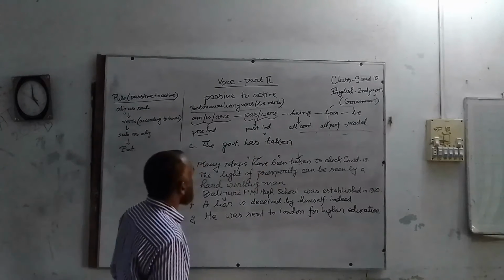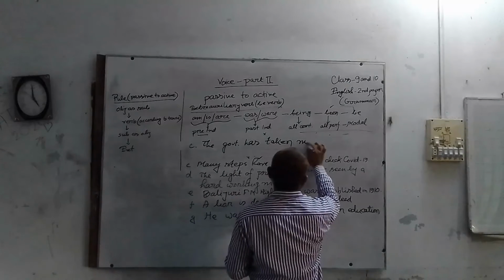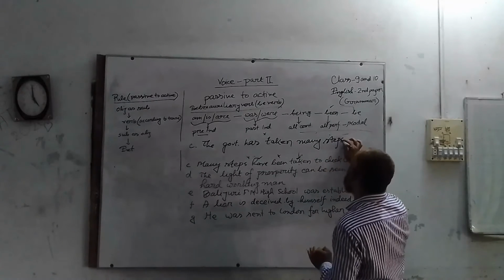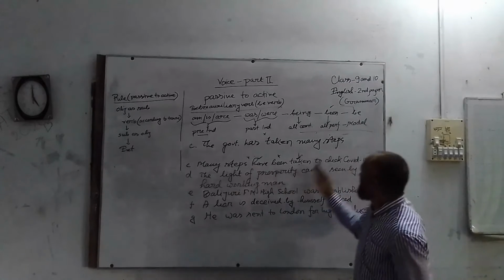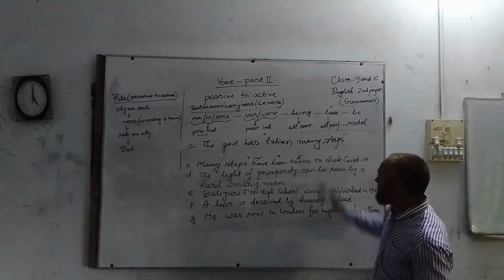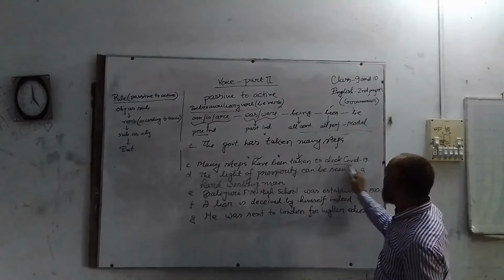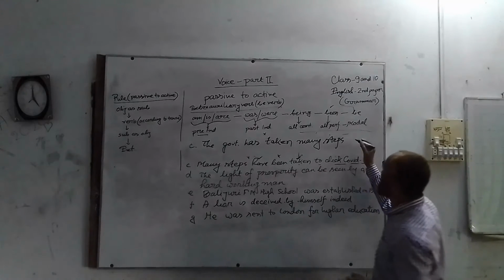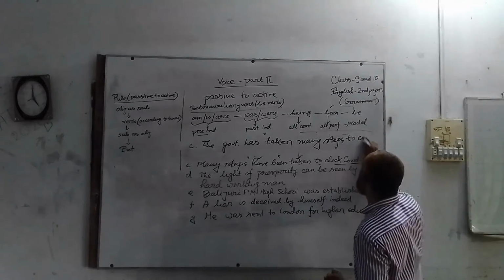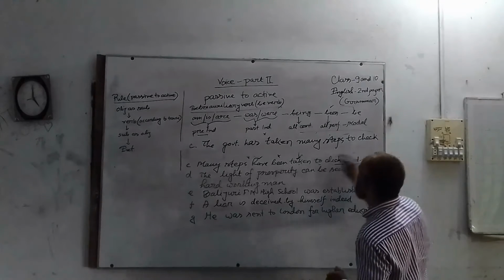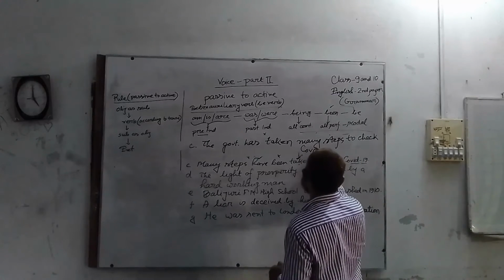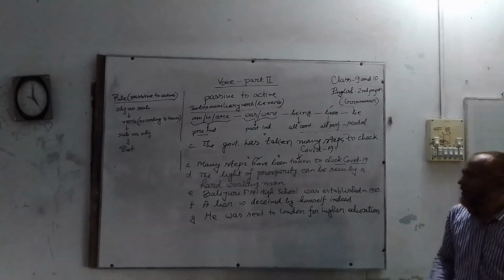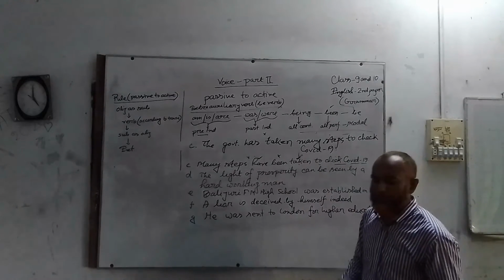Then the object should be "many steps". Many steps as object. Then we write "to check COVID-19". Thus we have turned the sentence into active.